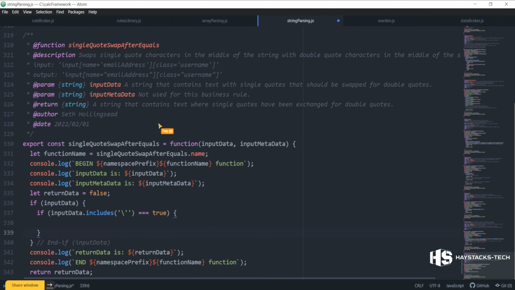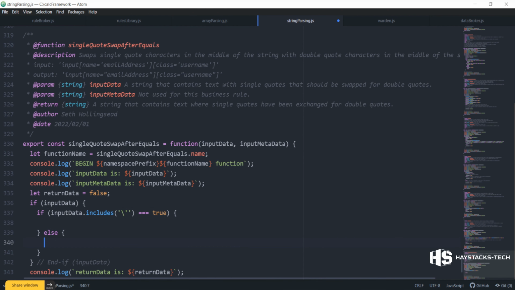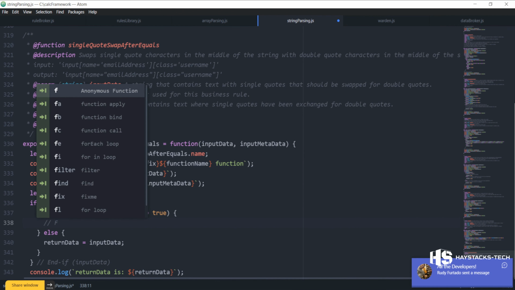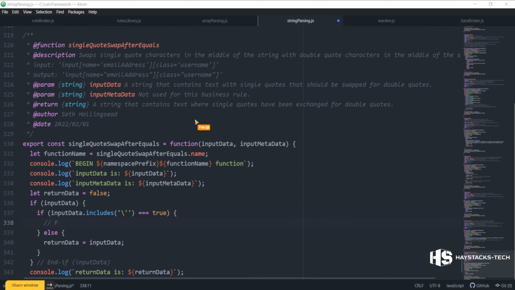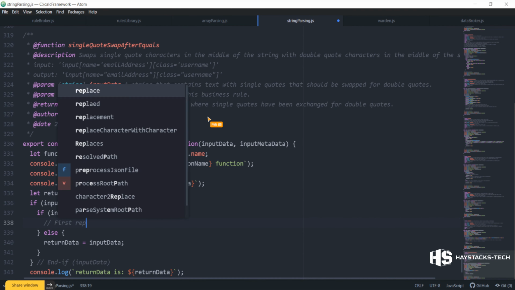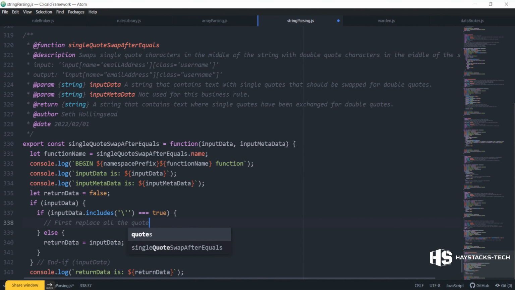Anyways, down here there's the else. Return data equals input data. And then inside this if. Okay, yeah, that's what I thought. All right. Okay. So we're just going to put some notes in here. These will be fairly short. First, replace all the quotes in the string with double quotes.